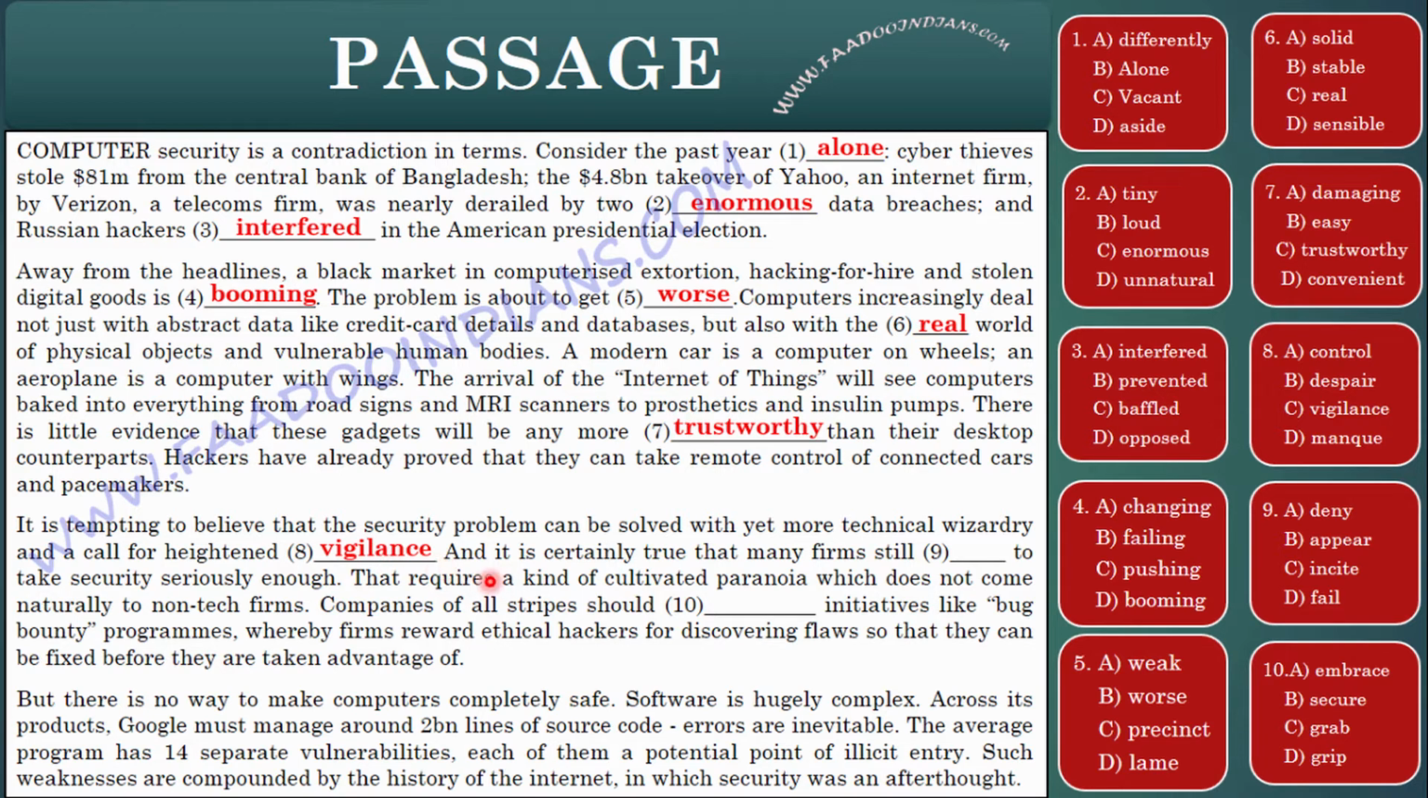And it is certainly true that many firms still dash to take security seriously enough. Deny? Do they deny? Well, they don't deny. Denying is totally saying no to technology. Okay? We left one word. What is mank? Mank is unfulfilled, or you can say in other terms, having failed to become what one might have been. So this was not also the case, because vigilance fits the criteria here as per the context.